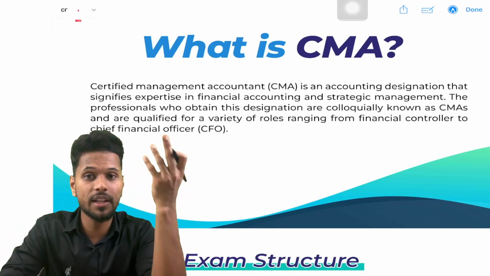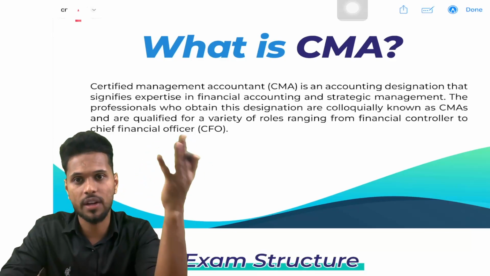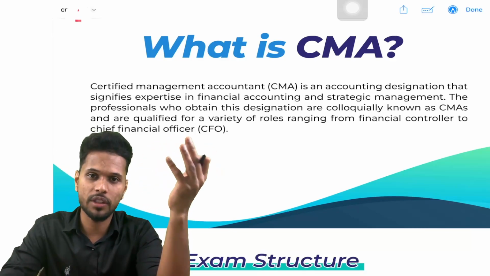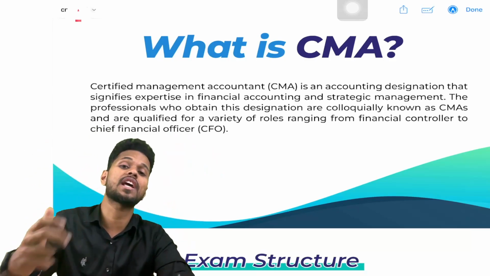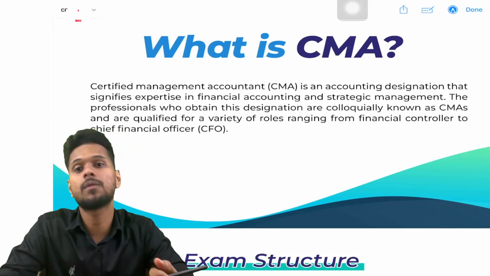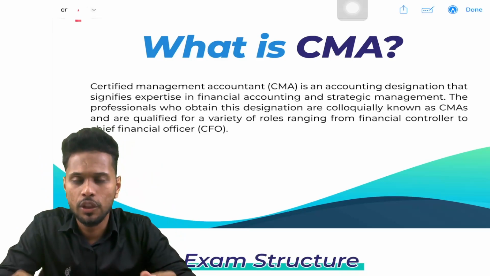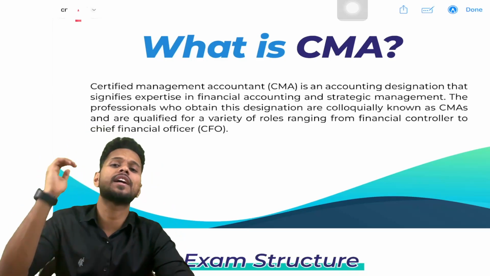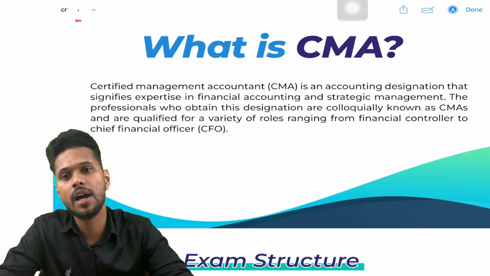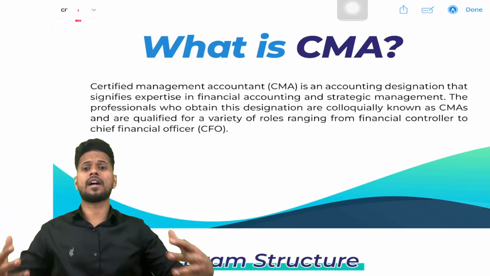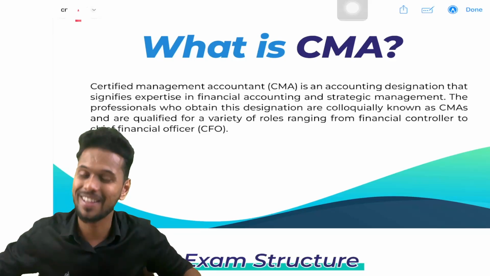Why? Because though they have completed their BCom or MCom or 12th standard, and have been working in companies for the last 10 to 15 years, without professional qualifications they are held back from higher salary and promotions. So for higher salary and promotions in their job, they need professional qualifications. That's why they choose the CMA, they attend the classes, and many of them completed the courses, and they are now getting better salary in a better job.